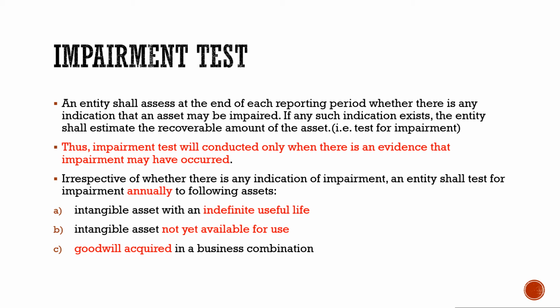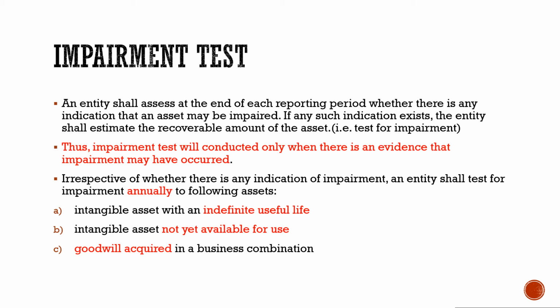However, there is an exception here. An entity is supposed to conduct an impairment test annually on the below types of assets. First, intangible assets with indefinite useful life. Second, intangible assets which are not yet available for use. And third, the goodwill acquired in a business combination. So for these three types of assets, an entity is supposed to conduct impairment tests annually.